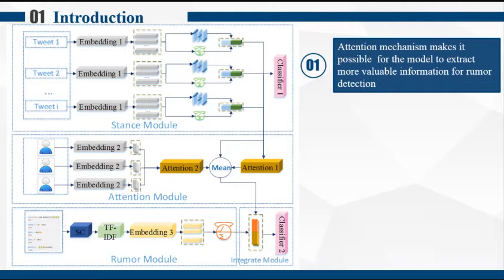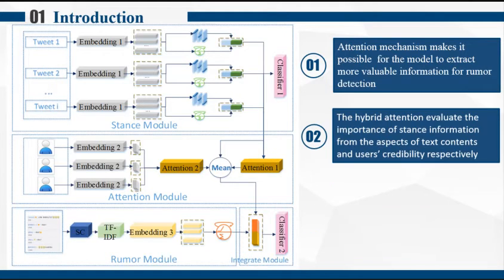First, to the best of our knowledge, we are the first to use the attention mechanism in an event-level stance representation learning process. The latent representation obtained in this way contains more valuable and reliable information for rumor detection. Second, the hybrid attention mechanism consists of a content attention mechanism and a user attention mechanism, evaluating the importance of stance information from the aspects of text contents and user's credibility respectively. The hybrid attention mechanism enables the model to contain more important information in the latent representation of the event-level stance.